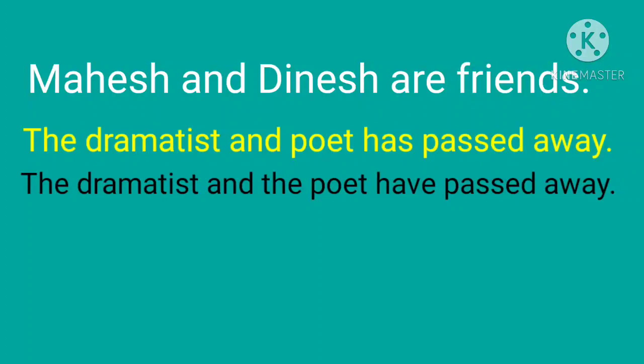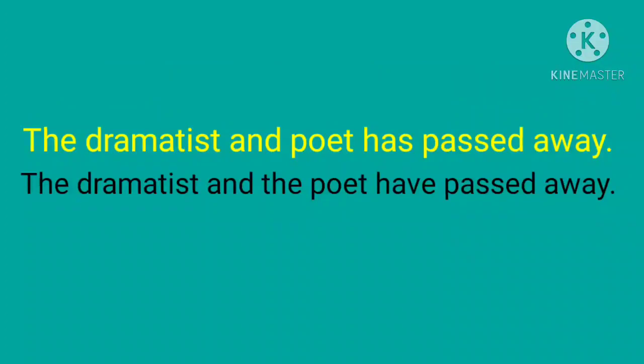Next point, two or more singular subjects connected by and take a singular verb if they refer to the same person or thing. If in a sentence two or more singular subjects are connected by and and they refer to the same person, then we will take a singular verb, like the dramatist and poet has passed away. Here we are referring to the same person. That's why we have used a singular verb here.